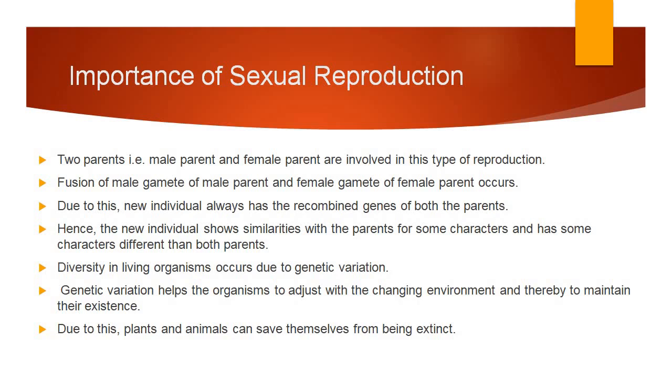So this is the importance of sexual reproduction. Organisms that undergo sexual reproduction have less threat of becoming extinct. Extinct means to disappear, to vanish. So there are fewer chances of extinction if the organism reproduces by the sexual method.